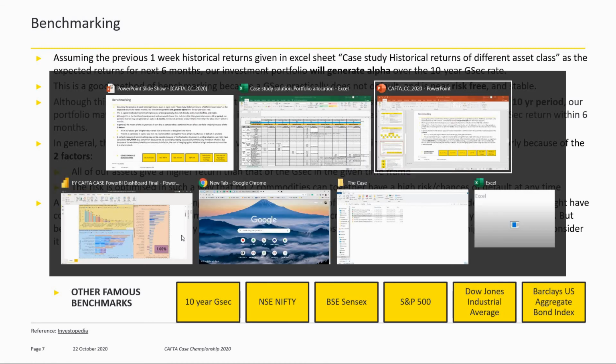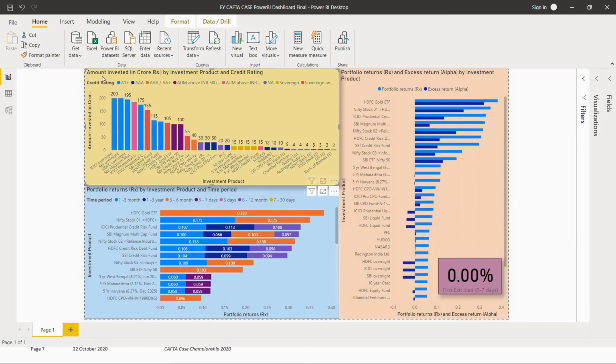Now let's hop on to the Power BI that we've created. I've tried to use various parameters here. We've used credit rating to analyze the investment portfolio. We've used the exit load, the time period, the excess return alpha, the portfolio returns, the historical returns that we've been given, and other parameters. In the first part of this dashboard, we've arranged the investment products according to the amount invested as well as their credit rating. In the second part, we've organized the portfolio returns and the excess return according to the investment products. And in this part, we've arranged the investment products according to the time period and the total return for various time periods.